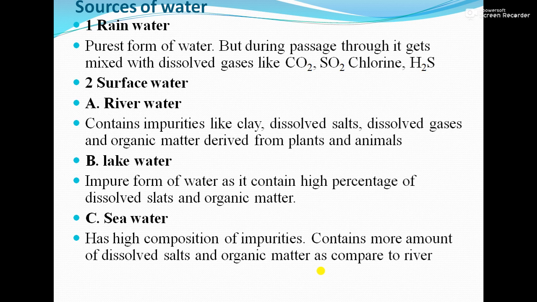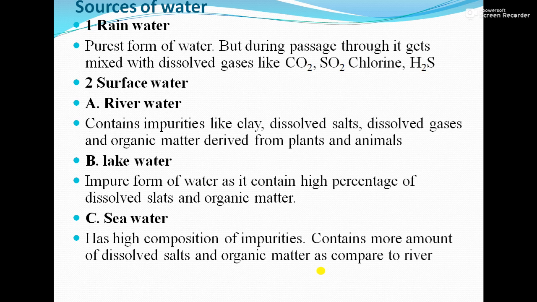Second is surface water, in that there are three types again: river water, lake water, and sea water. River water contains impurities like clay, dissolved salts, dissolved gases, and organic matter derived from plants and animals.